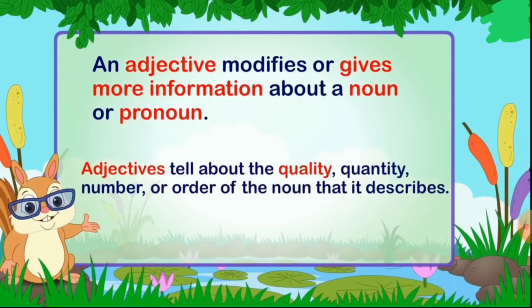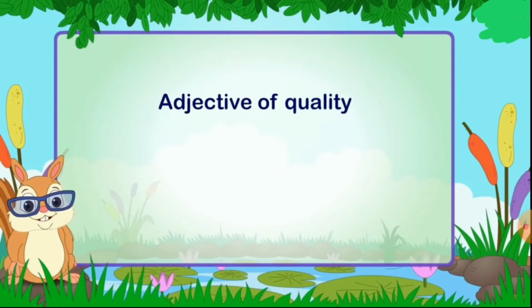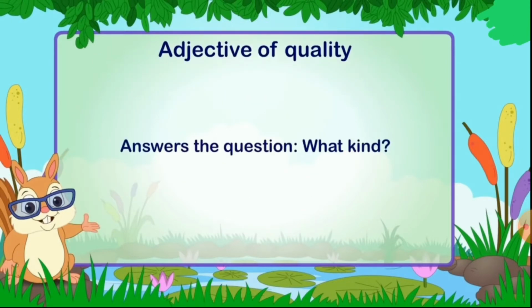An adjective modifies or gives more information about a noun or a pronoun. Adjectives tell about the quality, quantity, number, or order of the noun that they describe. Now let us see what all these words mean. Quality, quantity, number, or order of the noun. Let us see further. Adjective of quality. An adjective of quality answers the question what kind.